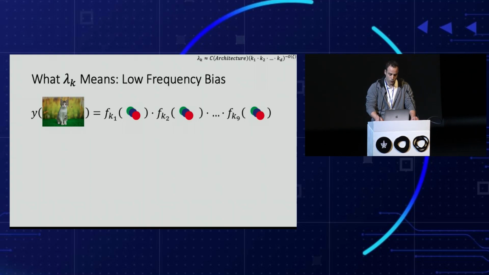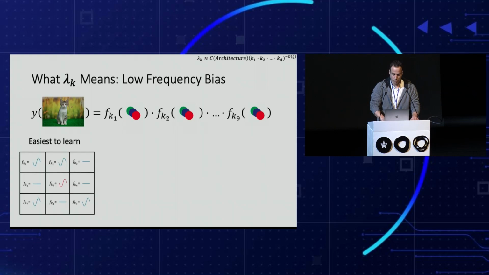We will start with what we call low-frequency bias in CNNs. Here is a basic example where a target function is generated by fk, which are all low-frequency functions. Just to make sure we are on the same page, this schematic figure means that we take the image of the cat and break it into its different pixels. On the first pixel, we apply a Fourier function that looks like this. On the second, we apply this function, and so on. The target function is then the product of all these functions.